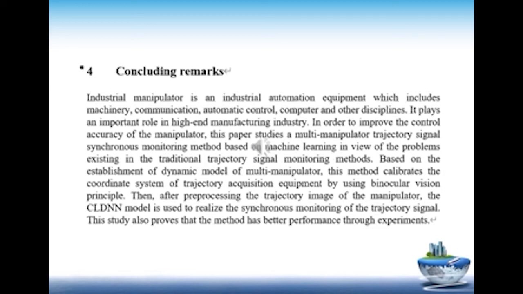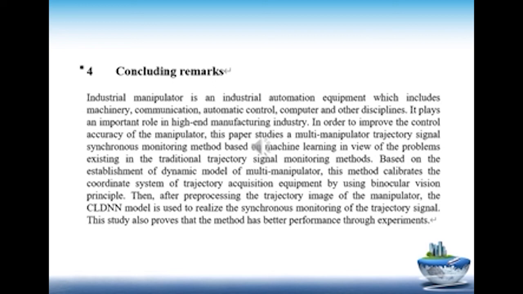Concluding remarks. Industrial manipulator is an industrial automation equipment which includes machinery, communication, automatic control, computer, and other disciplines. It plays an important role in high-end manufacturing industry. In order to improve the control accuracy of the manipulator, this paper studies a multi-manipulator trajectory signal synchronous monitoring method based on machine learning in view of the problems existing in the traditional trajectory signal monitoring methods.